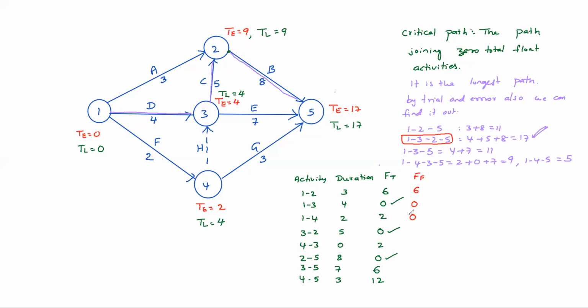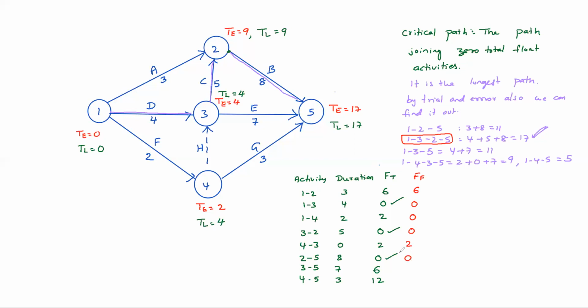Earliest, red color: 3, 2: 9 minus 4, 5 minus 5, 0. 4, 3: red, 4 minus 2 minus 0. 2 only. 2, 5: if you take red it means earliest. 17 minus 9, 8 minus 8, 0.